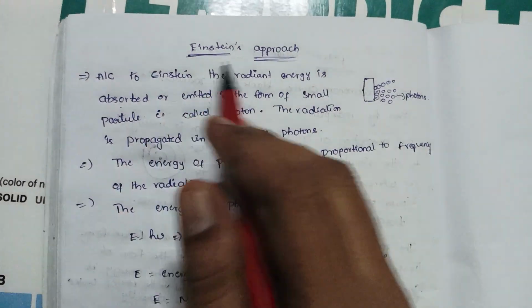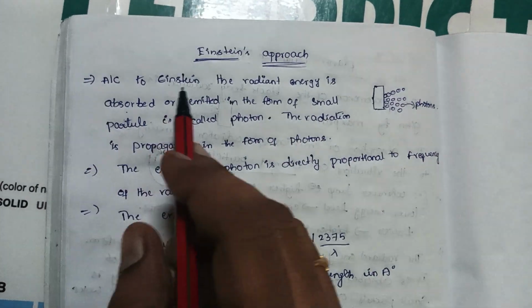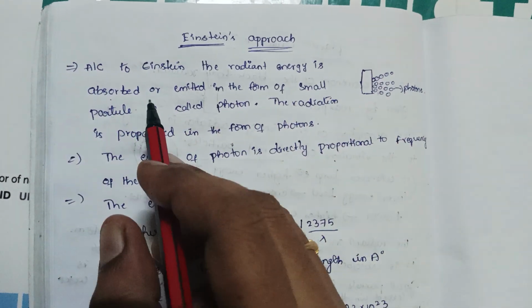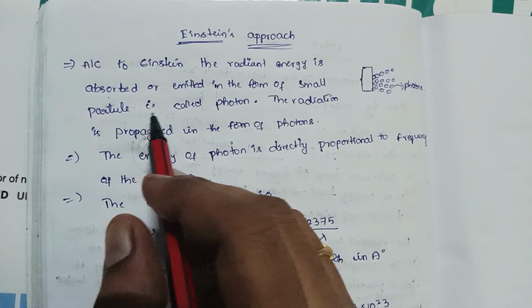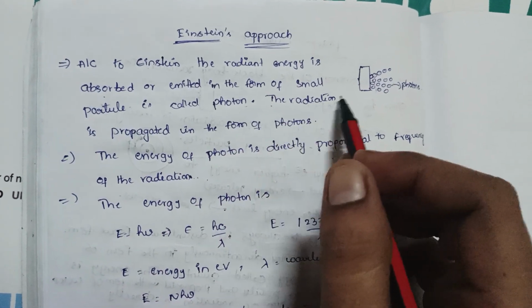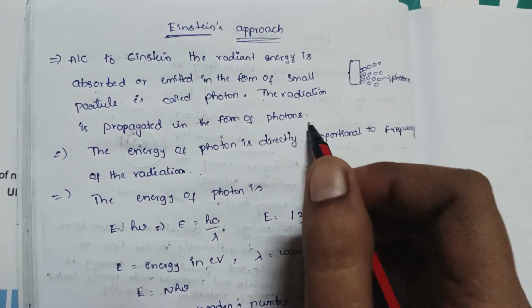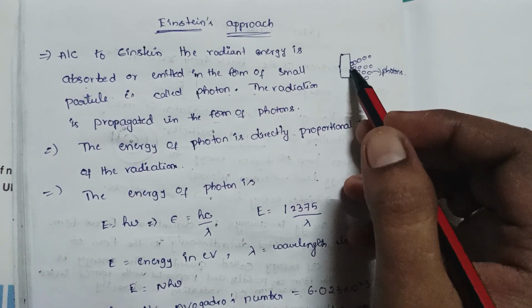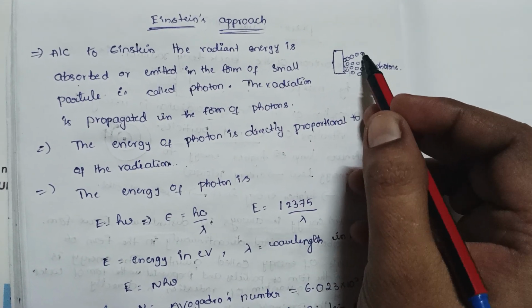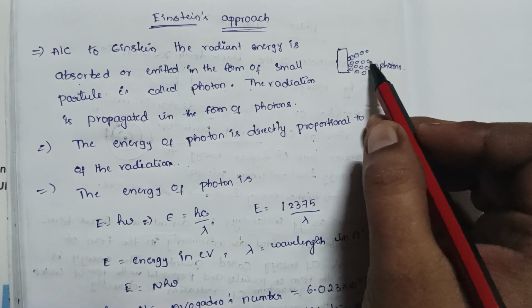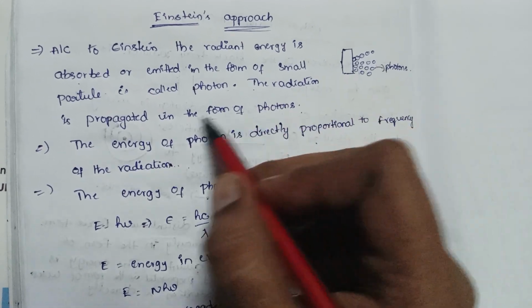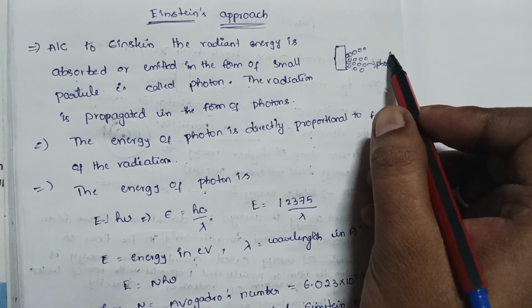Next one is Einstein's approach. According to Einstein, the radiant energy is absorbed or emitted in the form of small particles called photons. The radiation is propagated in the form of photons. The radiant energy is released or emitted in the form of photons, and after that it is propagated in the form of photons only.